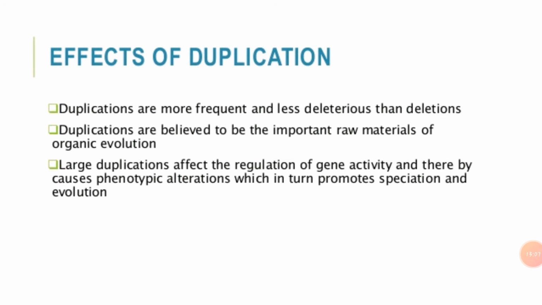Duplication also plays an important role in evolution. Duplications have played an important role in the evolution of multi-gene families. This can be explained with respect to the hemoglobin molecule. The hemoglobin molecule contains two copies of each of two different subunits, the alpha globin polypeptide and the beta globin polypeptide.